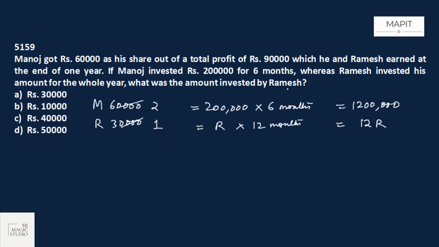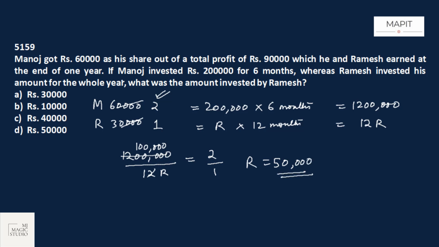What was the amount invested by Ramesh? Great. We know that the ratio in which the weighted investments are made is the ratio of profit or loss sharing. That means 12 lakh by 12R is equal to 2 by 1. This will go, we'll get 1 lakh. R equals 1 lakh divided by 2, that is 50,000. Ramesh has invested 50,000. 50 into 12 will give 6, and 2:1. Option D is the pick.